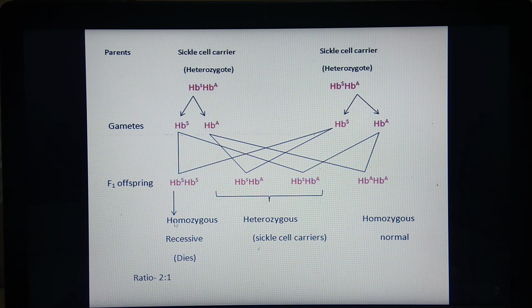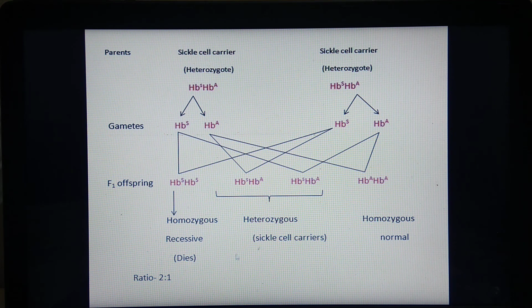When HbS is crossed with HbA, the HbA HbS condition forms, a heterozygous sickle cell carrier, which can survive. HbA crossed with HbS again gives a carrier, which can also survive. When HbA is crossed with HbA, the condition is HbA HbA, the normal homozygous condition. So what is the ratio? It is 2:1, so again this ratio deviates from the normal ratio 3:1.